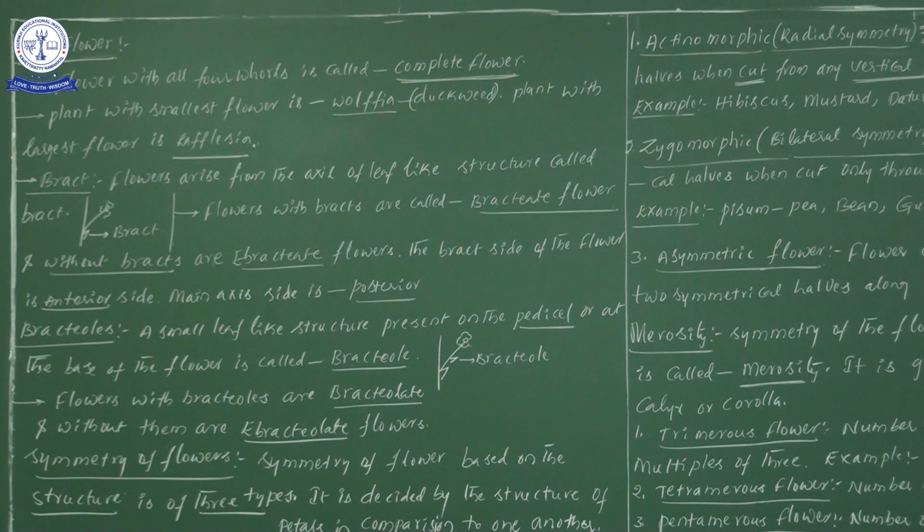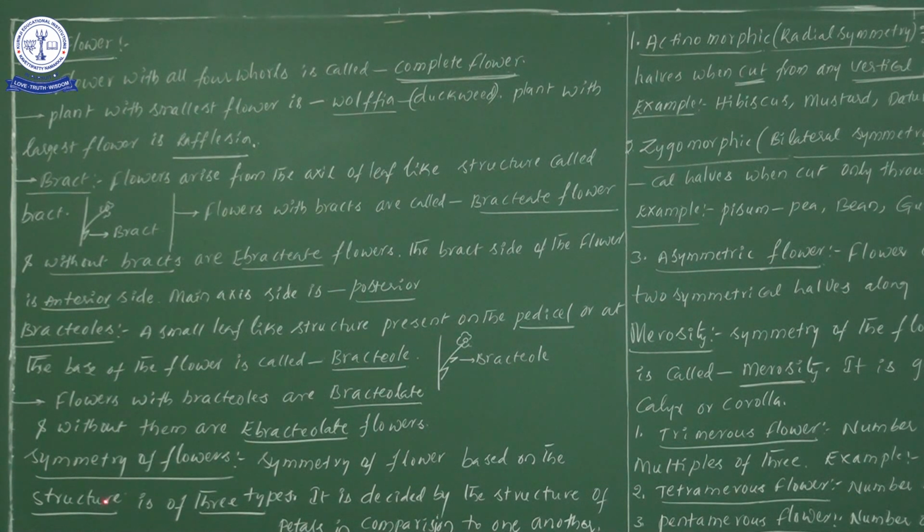Ebracteolate means, my dear students, once you see there, E indicates absence. Here ebracteate means without bract, right? Likewise, E indicates without or absence. So ebracteolate means simply that the bracteole is absent. I hope you understood this, right?